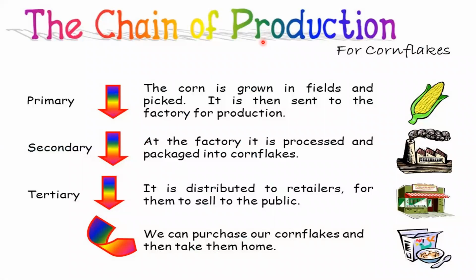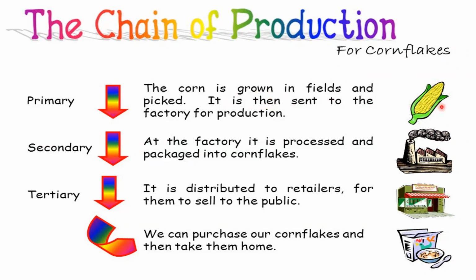So the chain of production of any simple product includes these three activities: primary, secondary, and tertiary. Let us take, for example, cornflakes, which some people have for their breakfast. To get these cornflakes, initially you need corn, which is cultivated by agricultural activity.